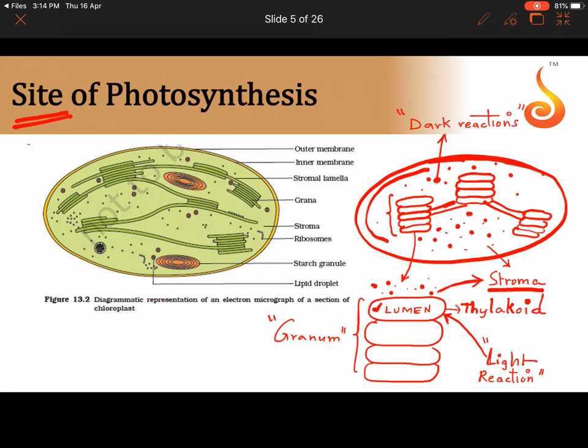So please bear in mind, the light reaction happens in the thylakoid membrane, and the dark reaction happens inside the stroma. Please remember why it is called light reaction and dark reaction. Light reaction because it is dependent on light, and dark reaction not because it happens in the dark. Dark reaction can happen in broad daylight as well, but it is called dark reaction because it does not require light.